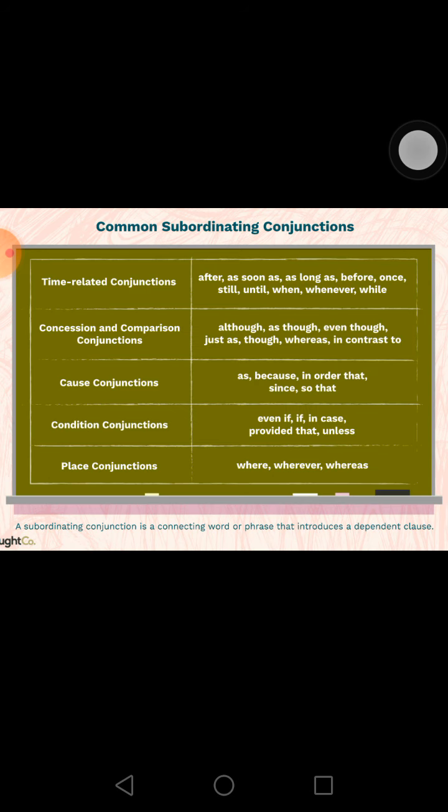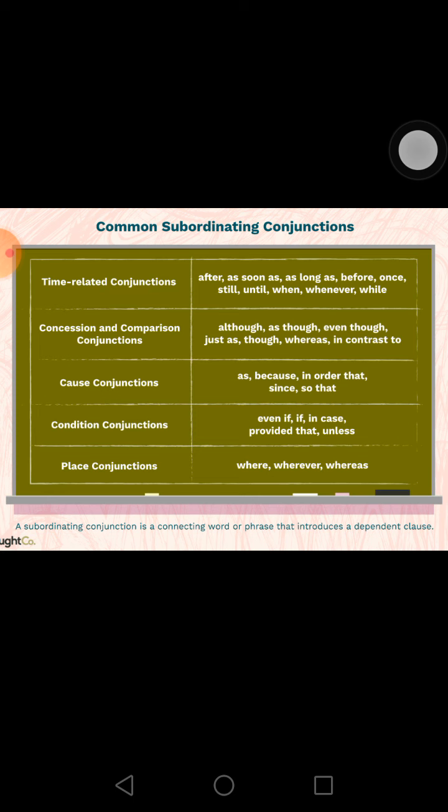Now let's check some of the common subordinating conjunctions. For easy learning, we'll divide them into various types. Time-related conjunctions. Here are a few examples: after, as soon as, as long as, before, once, still, until, etc.